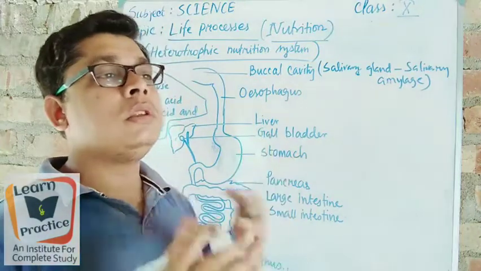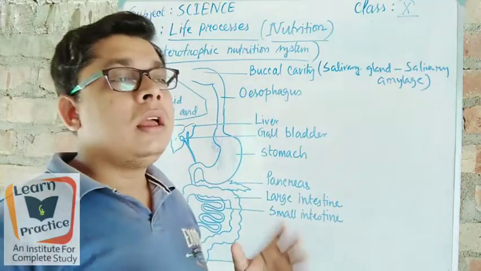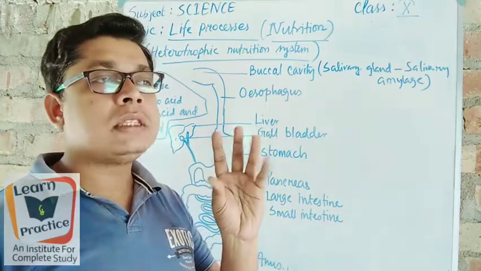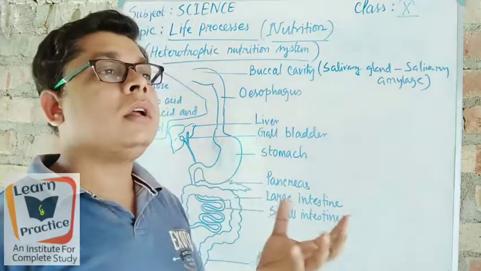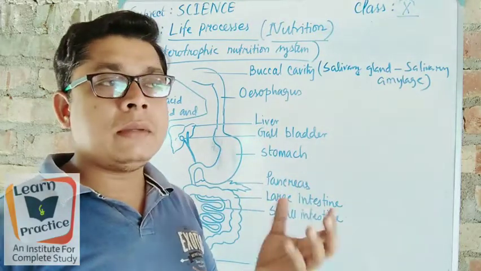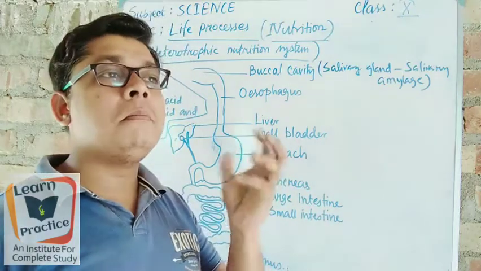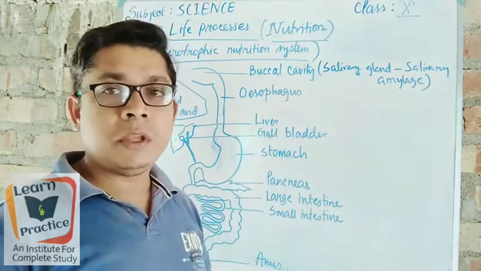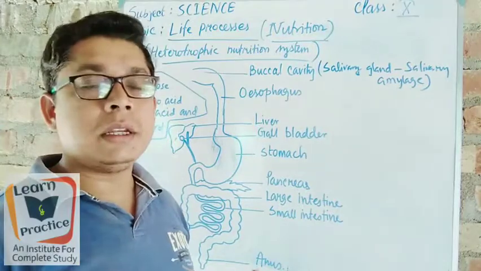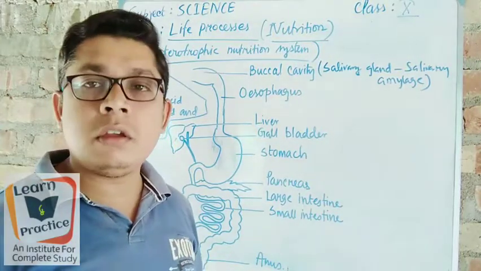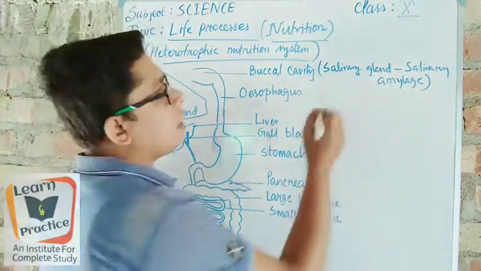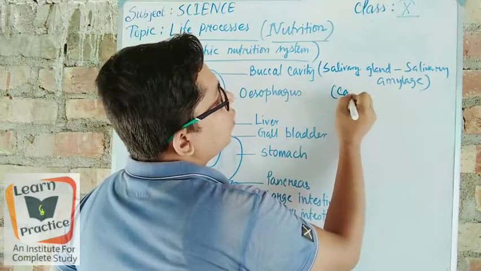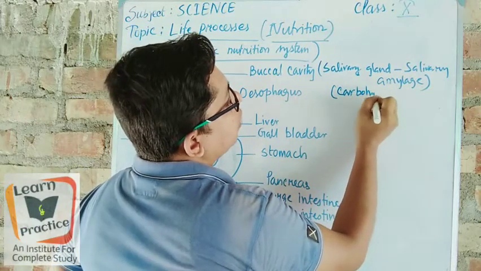So when we are chewing the food, after a while it becomes very soft from hard food items, and it just makes a mound inside our buccal cavity. If it is solid food, of course it will be carbohydrate.